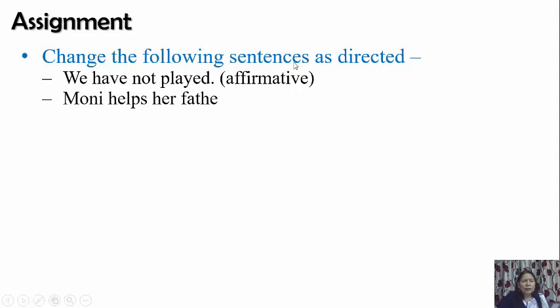Next one, Moni helps her father. This is affirmative. We have to change it into negative. So you have to write one sentence, then leave space for its answer. Then you write the second sentence, leave space for its answer, and write the answer. This is how you copy.